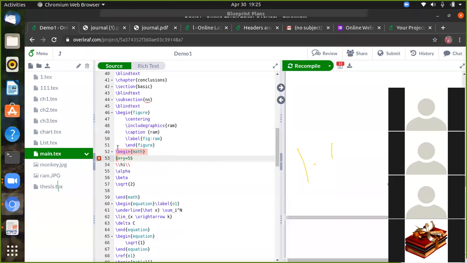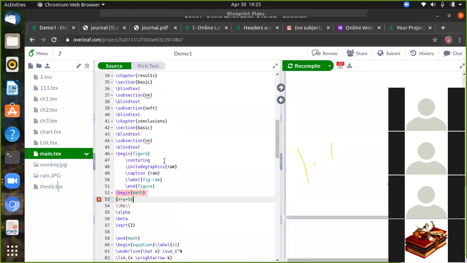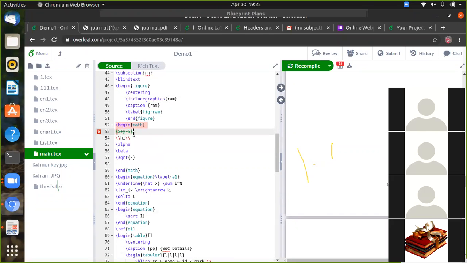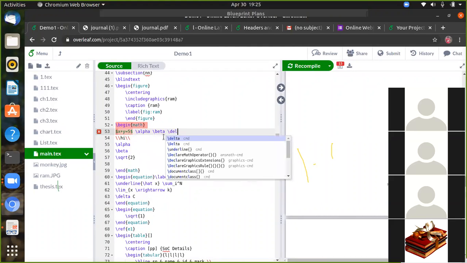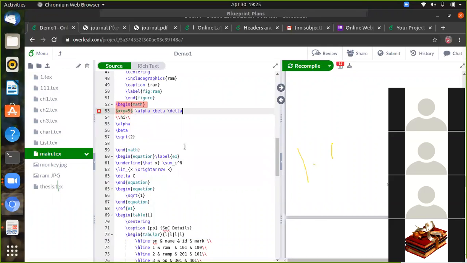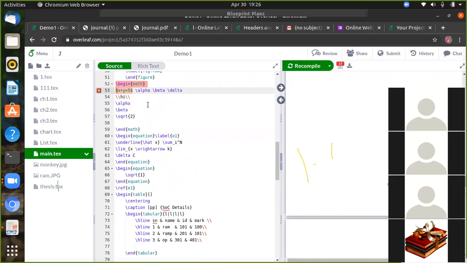So now we can start the mathematical equation by giving begin mathematics, which is called the AMS math. Any mathematical equation is written between two dollar symbols. Between the dollars, you can write the symbols. Suppose you want to write alpha, then you can write \alpha. Okay, this is the default command. Then beta, then gamma, delta, anything. So these are the normal commands we can use for mathematical equations. Alpha, beta. Then square root of 2, which gives the square root value of 2.